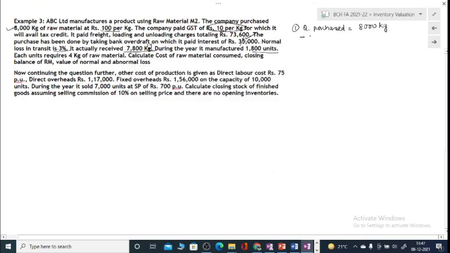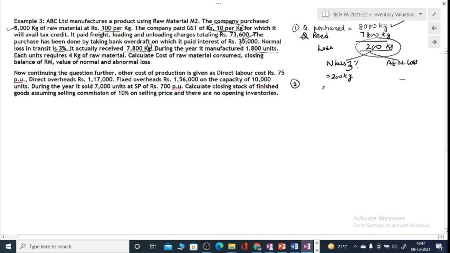Now quantity received is 7,800 kilograms. That means you have a loss of 200 kilograms in transit. Now the threshold of normal loss is 3%. So out of total 8,000 kilograms, 240 kilograms of loss is assumed to be normal. So this loss is falling very much within this limit. So you have a normal loss of 200 kilograms and you do not have abnormal loss. So it is not there.